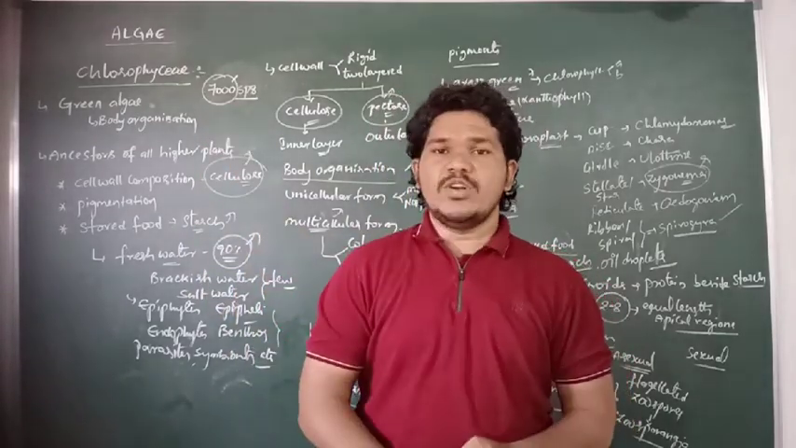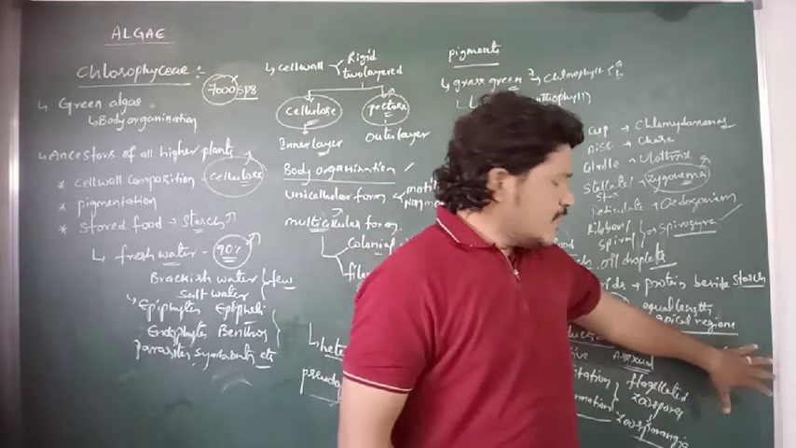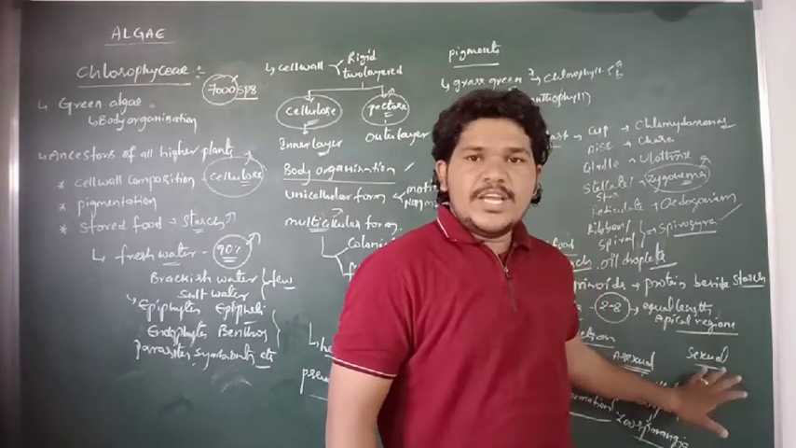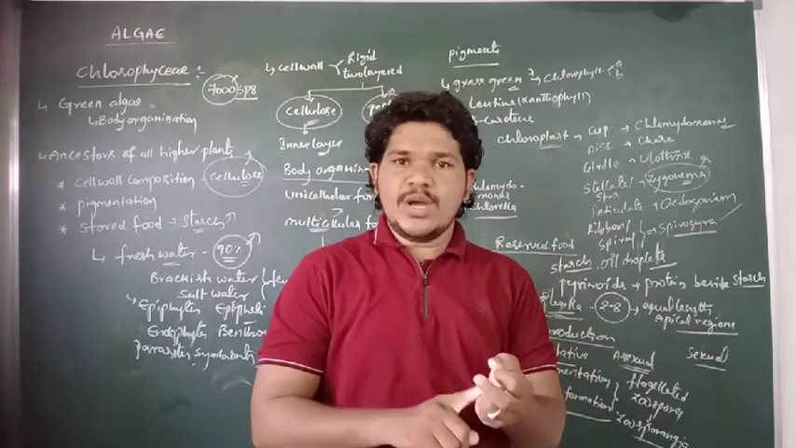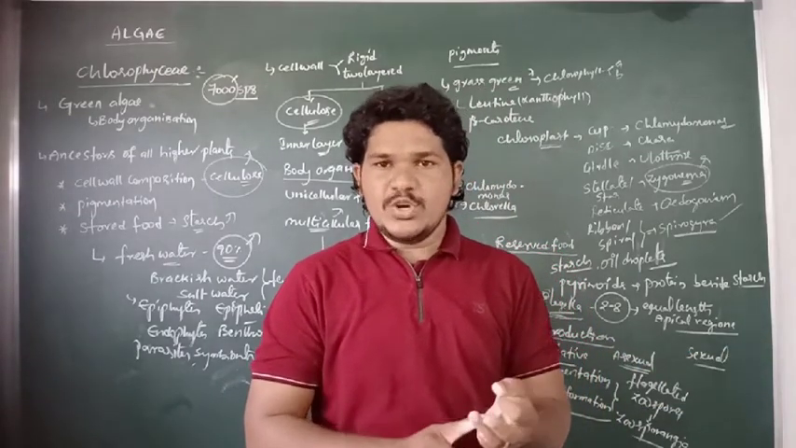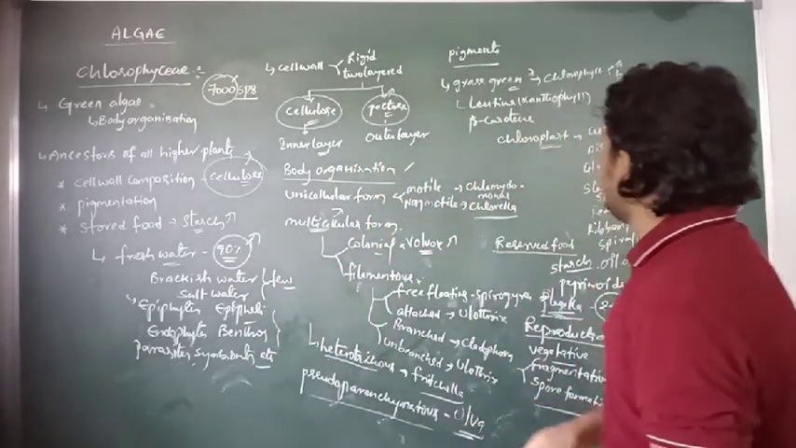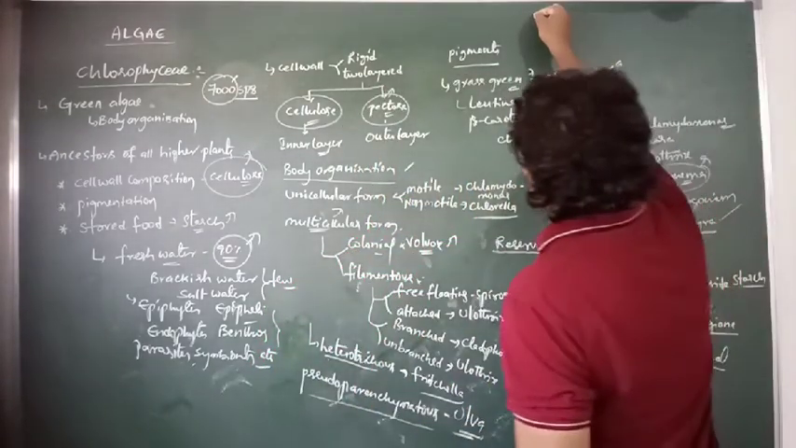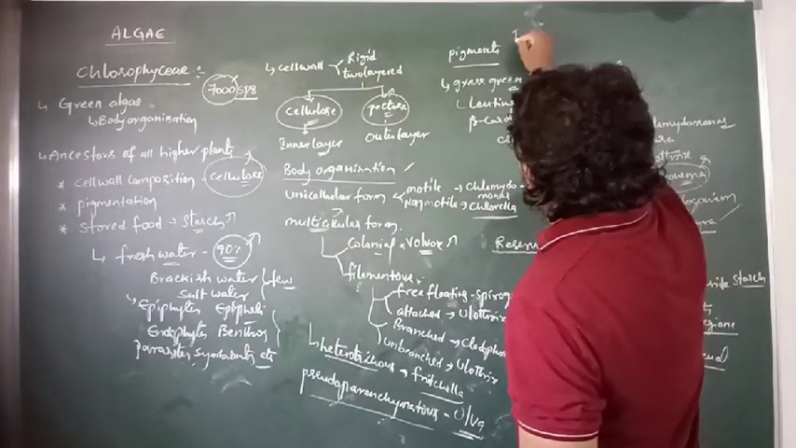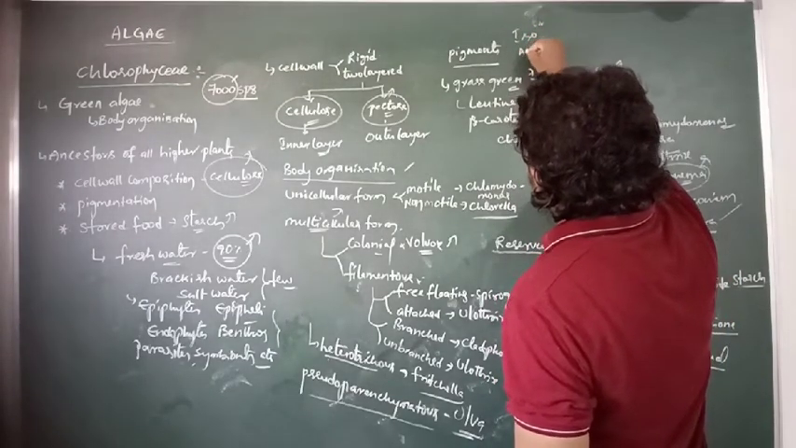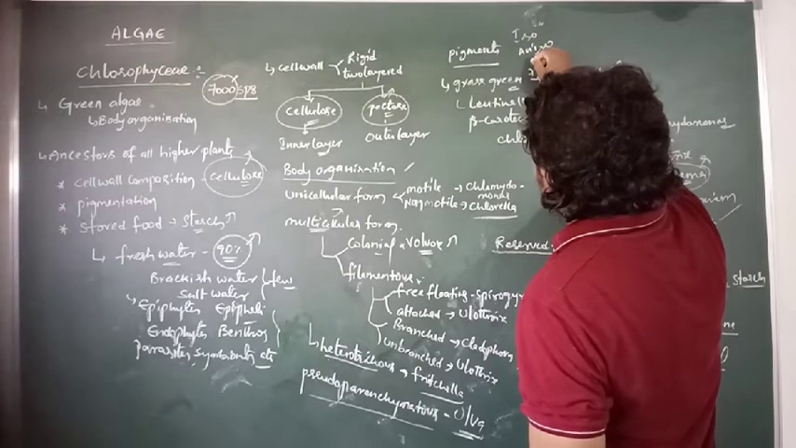the species of Chlorophyceae. And the species of Chlorophyceae also reproduce sexually in three ways. They are isogamy, anisogamy and oogamy. Isogamy, anisogamy and oogamy. So if we observe the isogamy, anisogamy and oogamy.